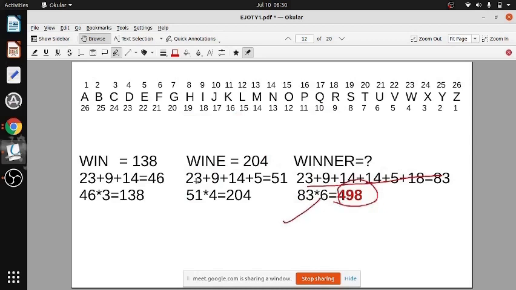Up to easy hai. You know the rule. You have to add the values and multiply by the number of letters. For 3 letter by 3, for 4 letter by 4, and for 6 letter by 6. The first जो दो दिया है, that is for checking the rule. अब rule check कर लिया, rule confirm हो गया. Now put the rule here. You get by multiplying by 6, 498. अब जहां पर 498 होगा वहां का ऑप्शन टिक कर लेना.